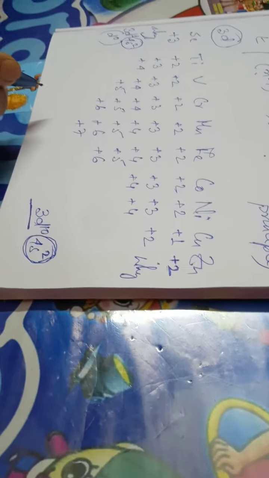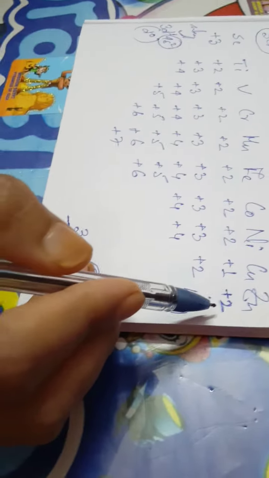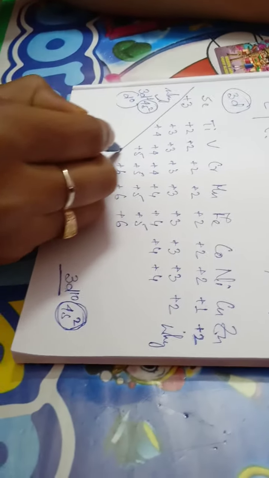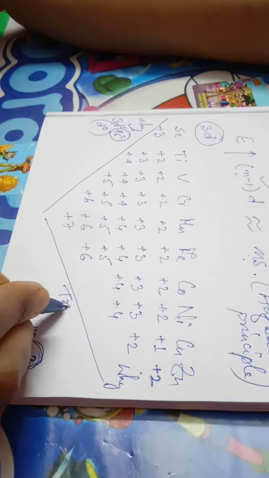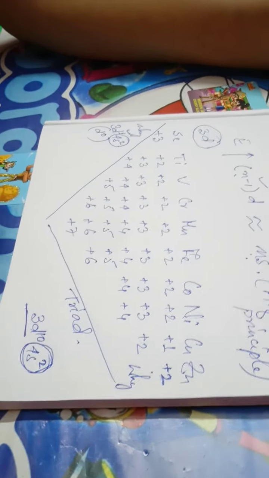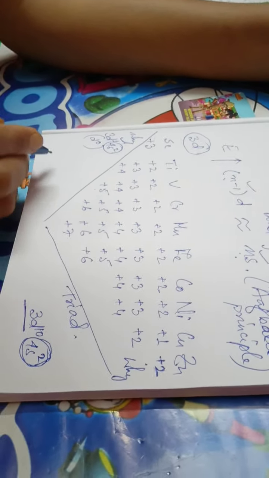That is why scandium is prone towards +3 oxidation state, and similarly zinc is prone towards +2 oxidation state. So it follows a triangle type trend which is termed as triad. It is a very important question.